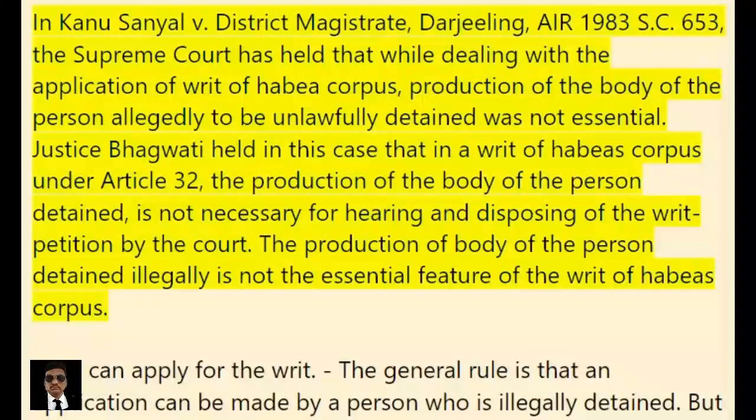In Kanu Sanyal v. District Magistrate, Darjeeling, AIR 1983 SC 653, the Supreme Court has held that while dealing with the application of a writ of habeas corpus, production of the body of the person allegedly unlawfully detained was not essential. Justice Bhagwati held in this case that in a writ of habeas corpus under Article 32, the production of the body of the person detained is not necessary for hearing and disposing of the writ petition by the court. The production of the body of the person detained illegally is not the essential feature of the writ of habeas corpus.